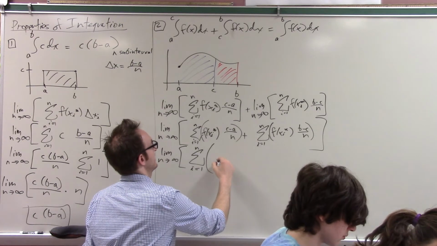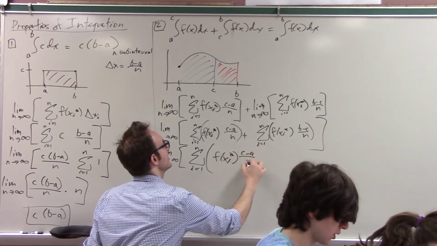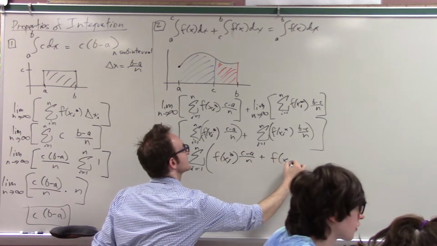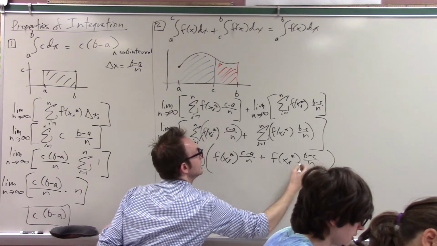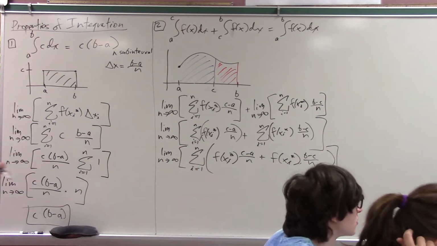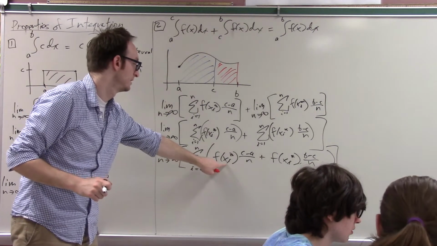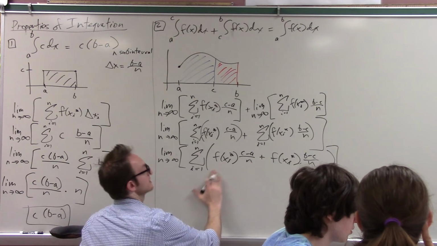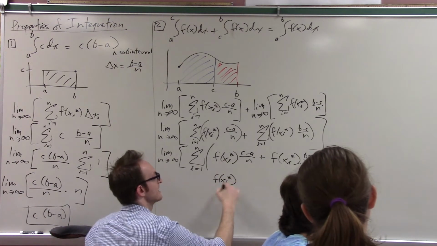Okay, so this is f of x sub i star times c minus a over n plus f of x sub i star times b minus c over n, in one big sigma. And then you take the limit as n goes to infinity. Okay, now what? Factor out an f of x sub i star, he says, and then what's left?